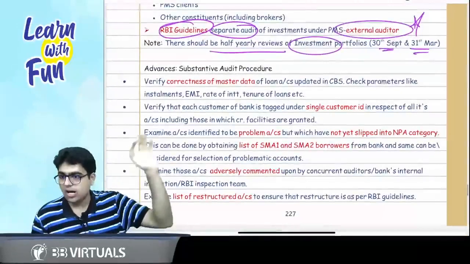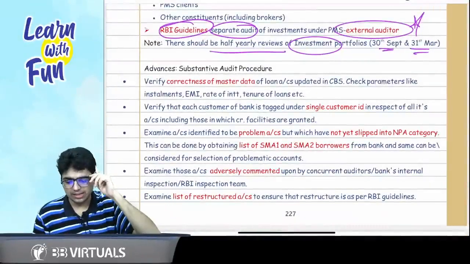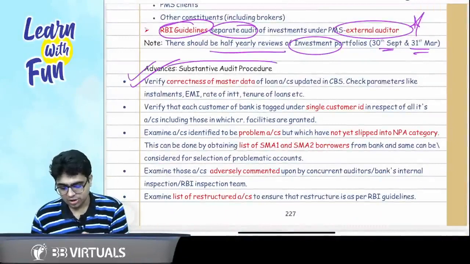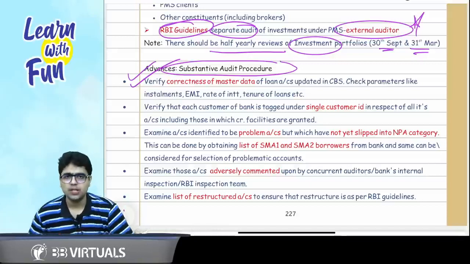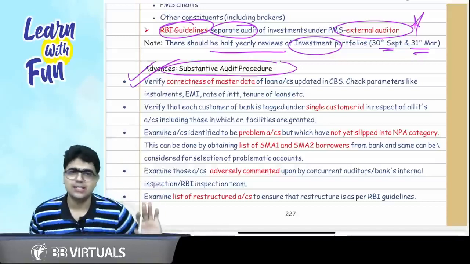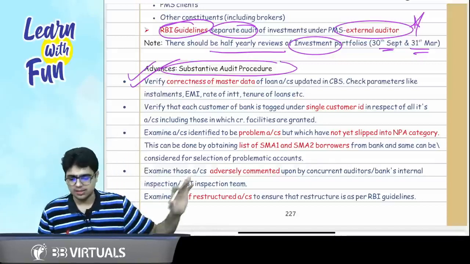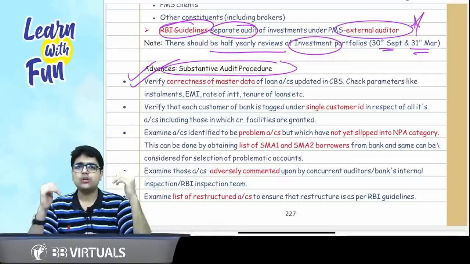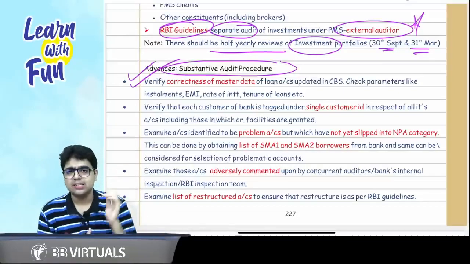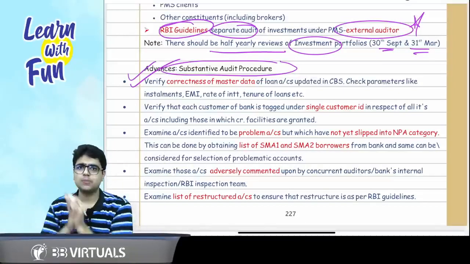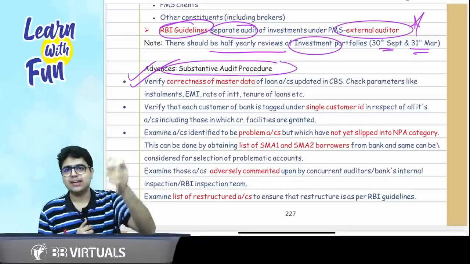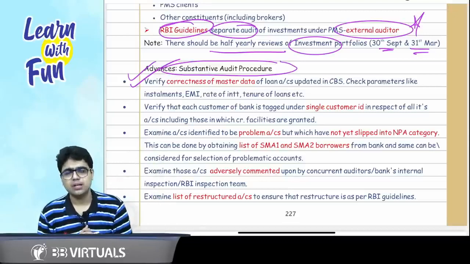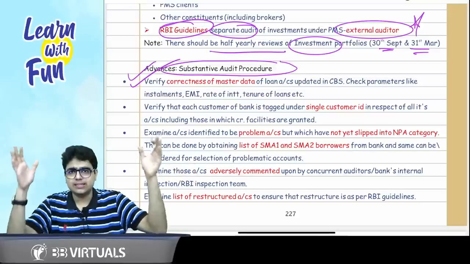Now a new topic has been added regarding the advances, and for that you need to do certain substantive audit procedures. Very simple topic, very simple topic. Just understand with me, all points will be crystal clear to you. First of all, you need to check the correctness of the master data. Sir, what do you mean by master data? Name of the person to whom you have advanced the amount, his PAN number, his Aadhaar number, his address, his bank account number, customer ID, all the details in a proper table.